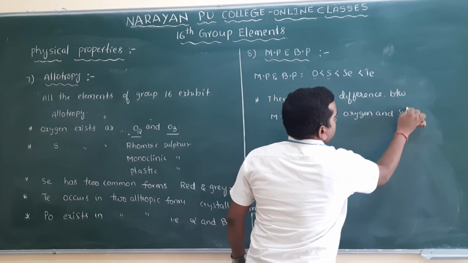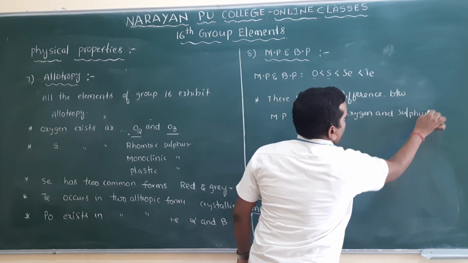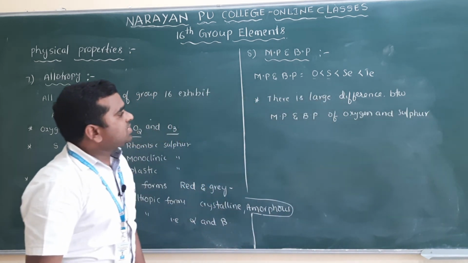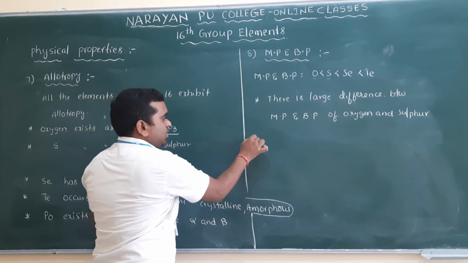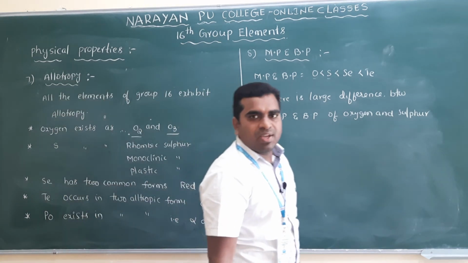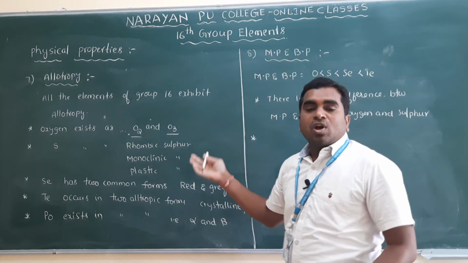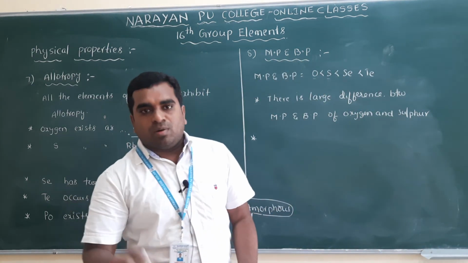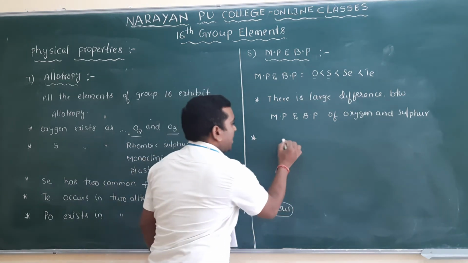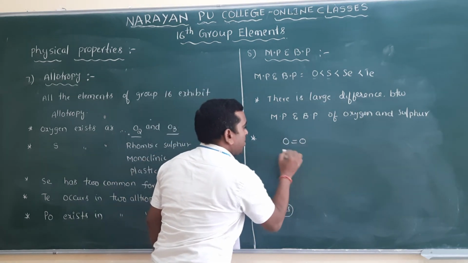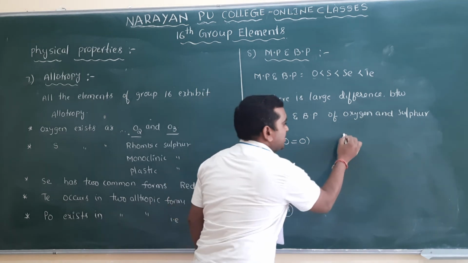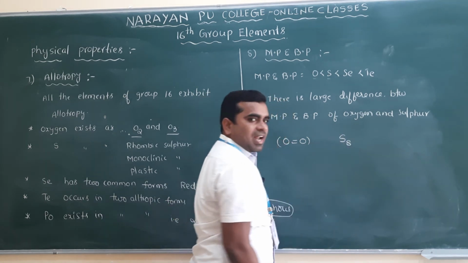Clear? So what is the reason for that? The reason is that oxygen is a diatomic molecule and sulfur is an octaatomic molecule. You know that oxygen is available in the diatomic form, and sulfur is available in the octaatomic form.